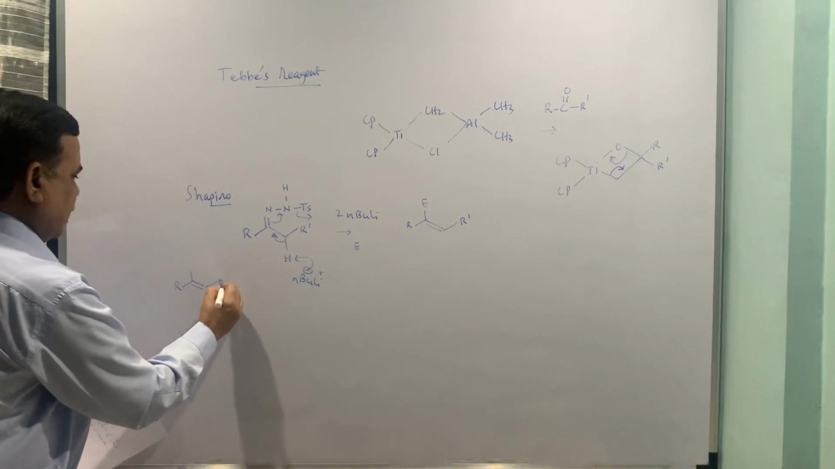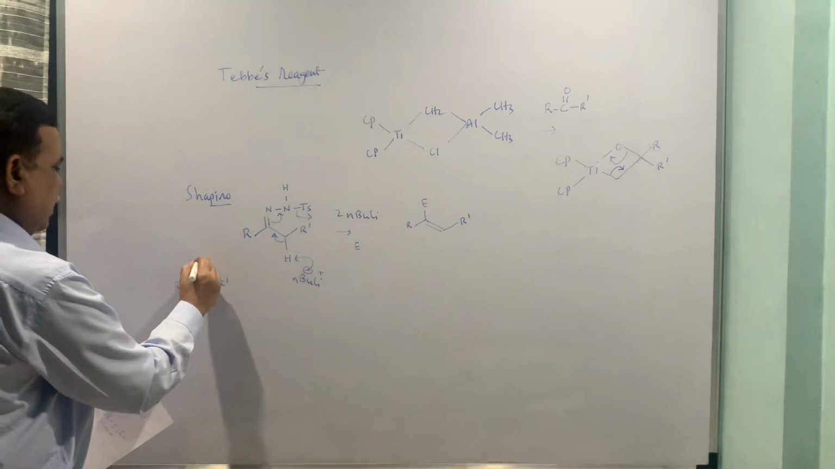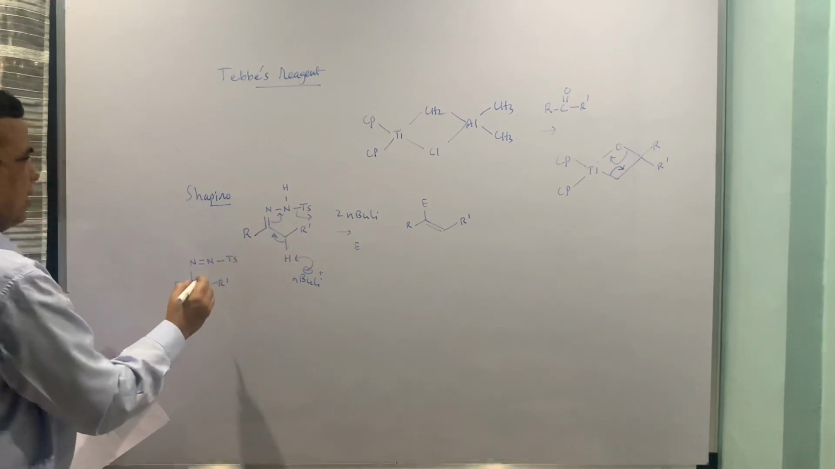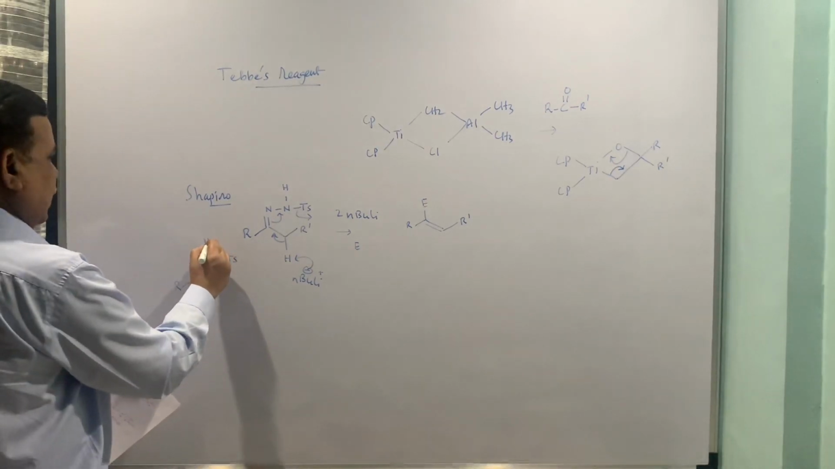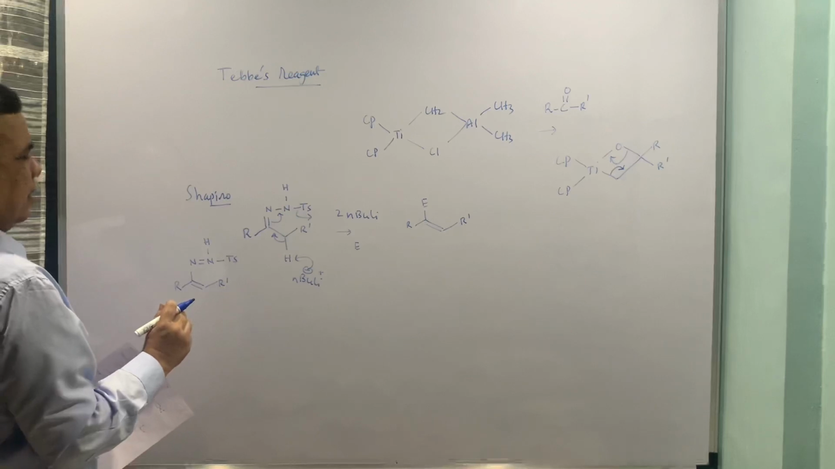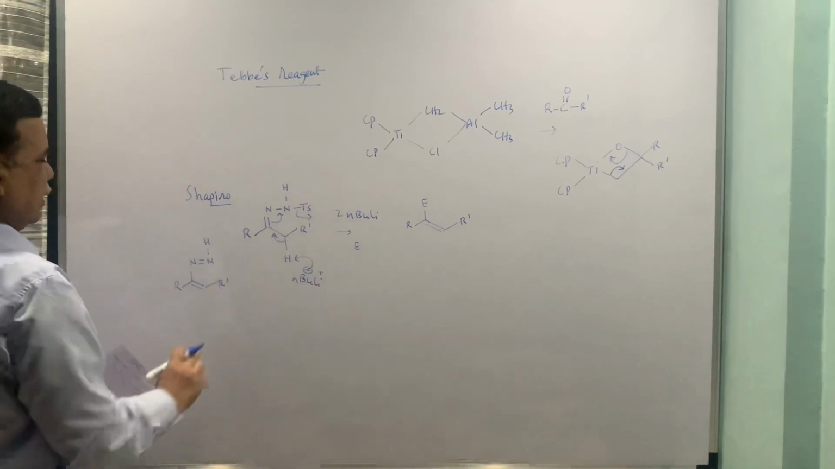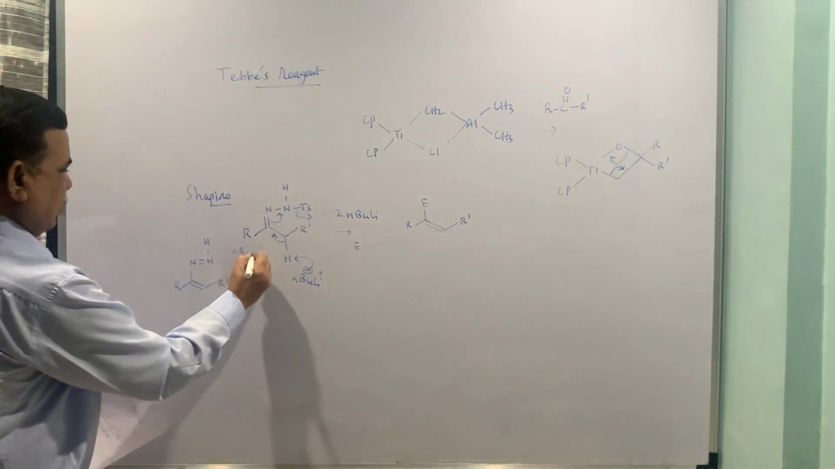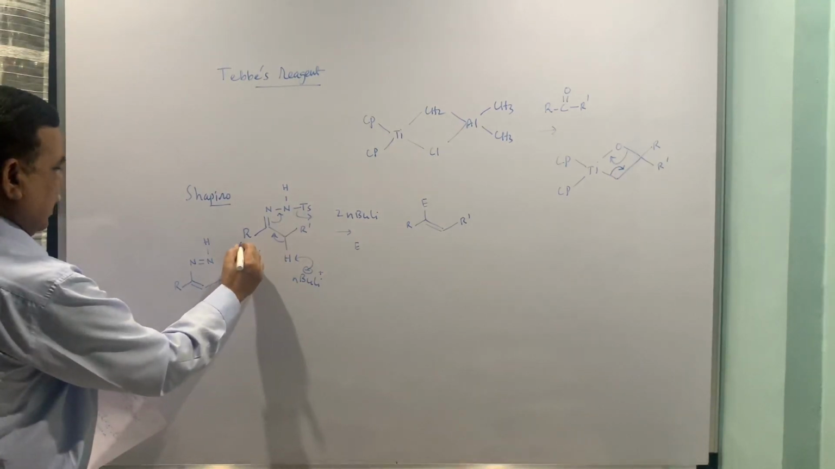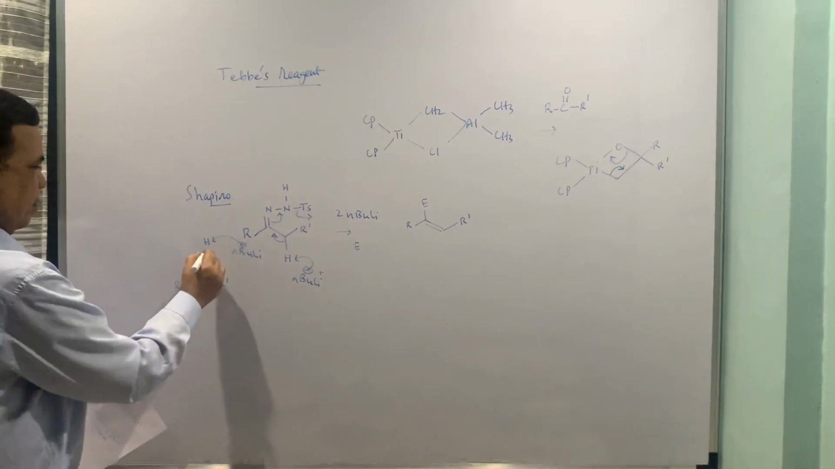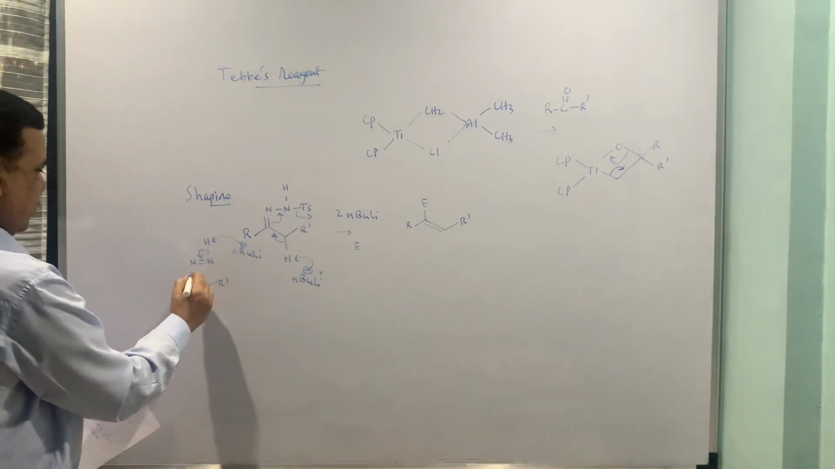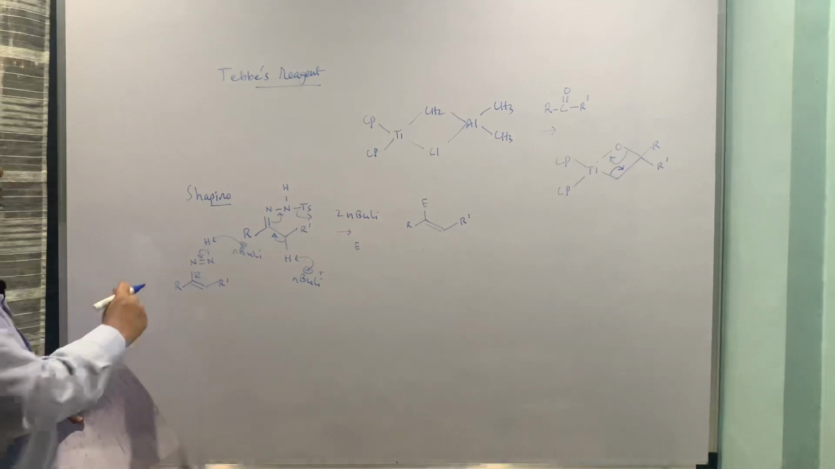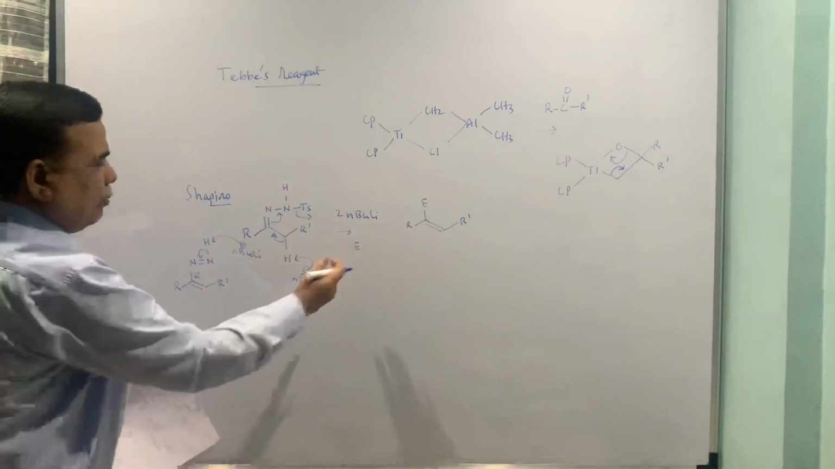N double bond N, Ts, and H is there. Okay, Ts goes off, so H is there. Then the second mole of n-butyl lithium will abstract this proton, nitrogen goes off, it becomes Li, which eventually takes a proton or electrophile, whatever is there.